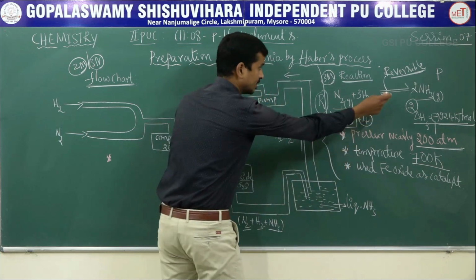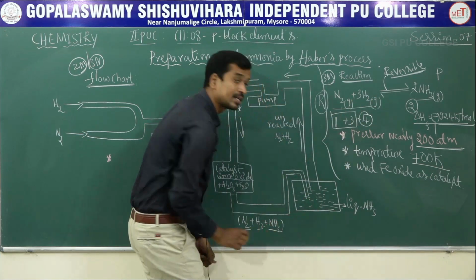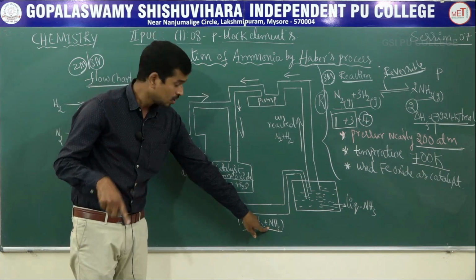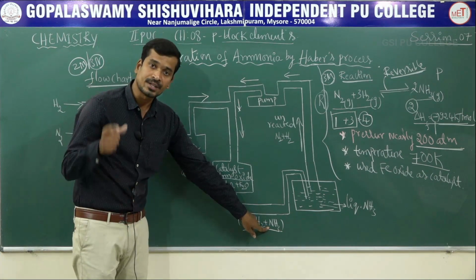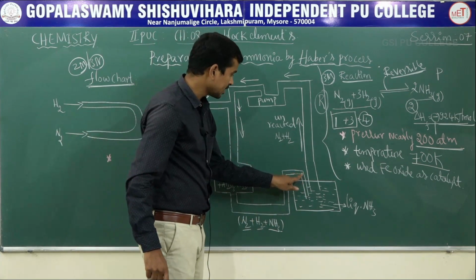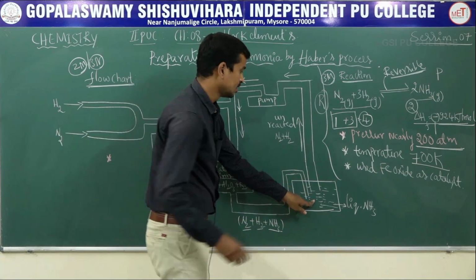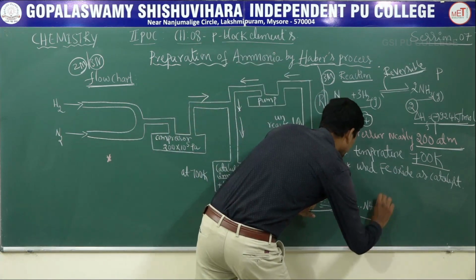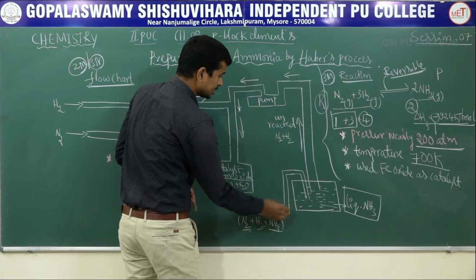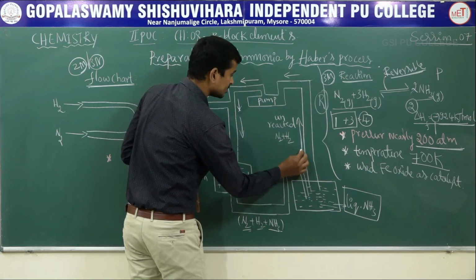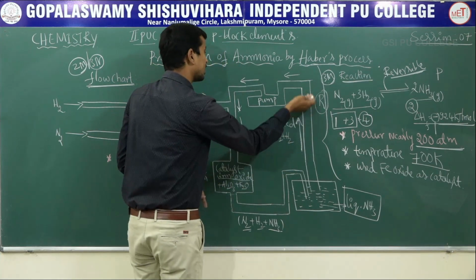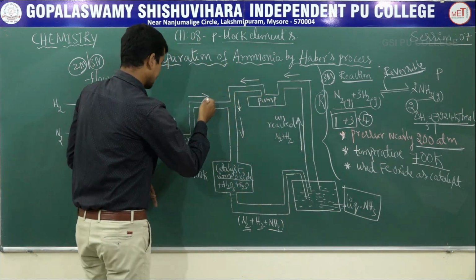Ammonia is a gas and it is highly soluble in water. What is the reason? Ammonia is highly soluble in water due to the formation of hydrogen bonding with water. Hence the ammonia gas is highly soluble in water, and you call it liquid ammonia. The nitrogen and hydrogen are insoluble in water, hence the unreacted N2 and H2 go back again to the catalytic chamber.